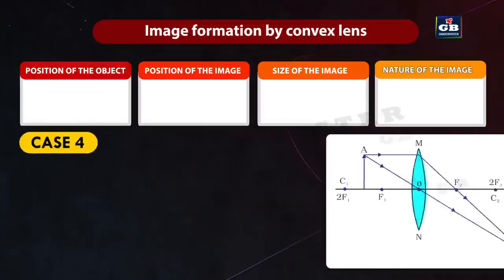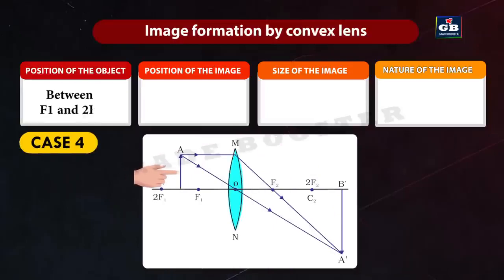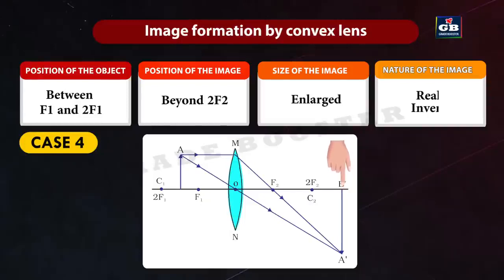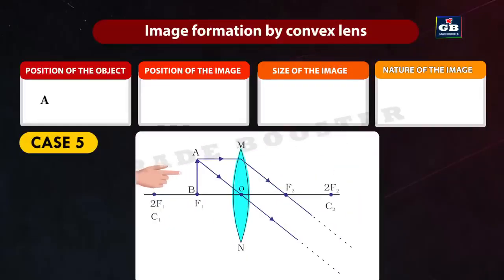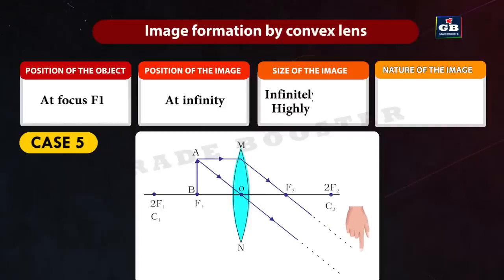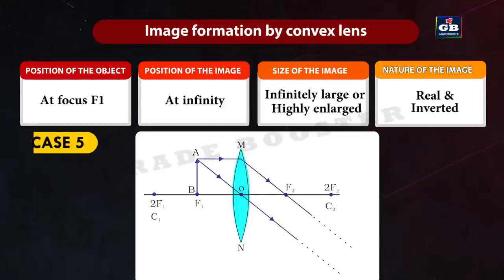Case 4. If position of the object is between f1 and 2f1, the position of the image will be beyond 2f2. The relative size of the image is enlarged. The nature of the image is real and inverted. Case 5. If position of the object is at focus f1, the position of the image will be at infinity. The relative size of the image is infinitely large and highly enlarged. The nature of the image is real and inverted.